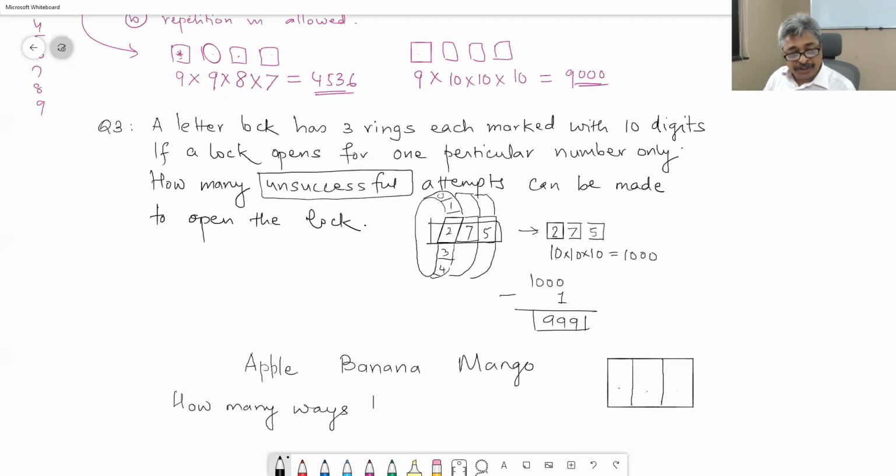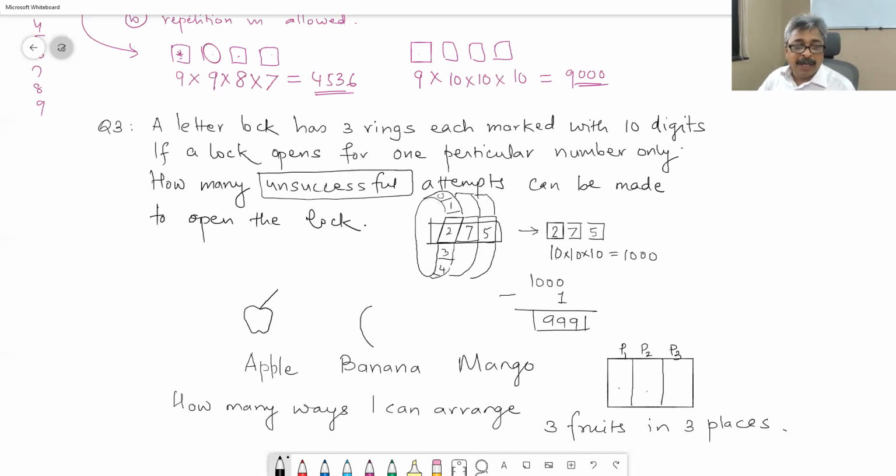I can arrange 3 fruits in 3 places? I have got place number 1 here, place number 2, and place number 3. I want to arrange these 3 fruits. There is an apple, there is a banana, there is a mango. I have many apples like this. There is banana. I have many bananas like this. And I have mangoes. I have many mangoes like this.